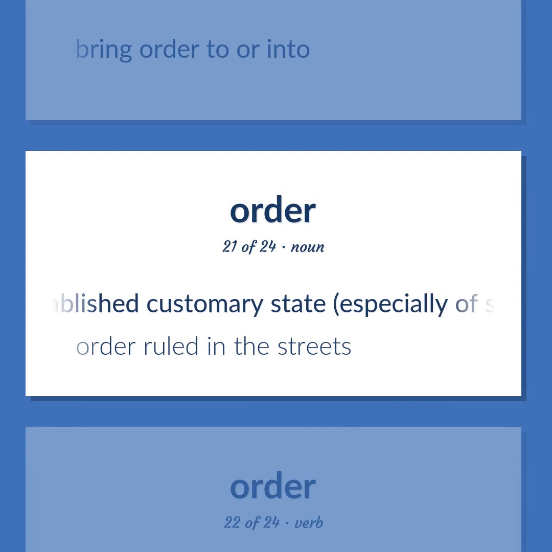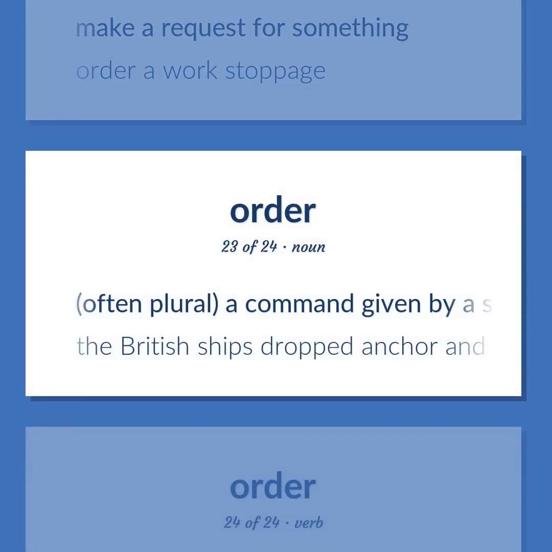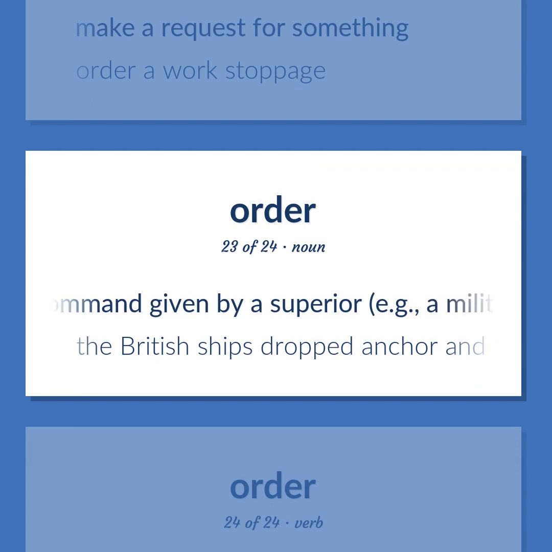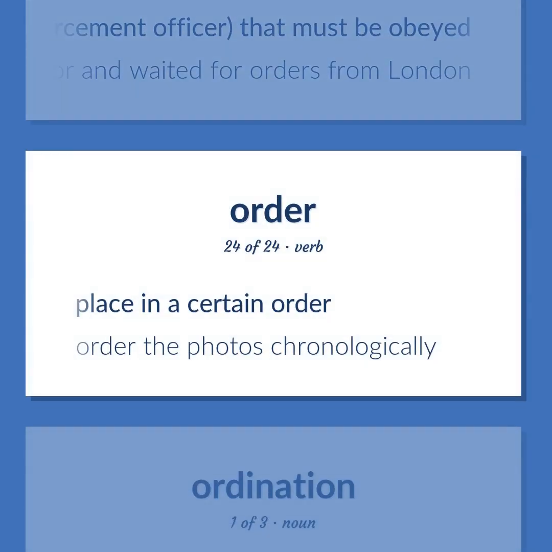Established customary state, especially of society. Order ruled in the streets. Make a request for something. Order a work stoppage. Often plural, a command given by a superior, e.g., a military or law enforcement officer, that must be obeyed. The British ships dropped anchor and waited for orders from London. Place in a certain order. Order the photos chronologically.